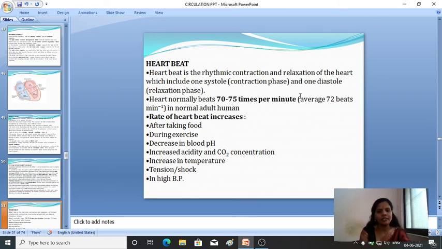Okay, then the rate of the heartbeat increases. So you know that normally the heartbeat is 72 times. Sometimes it is high, it increases. Then what is the reason for it to increase? What are the major reasons for the rate of heartbeat to increase?